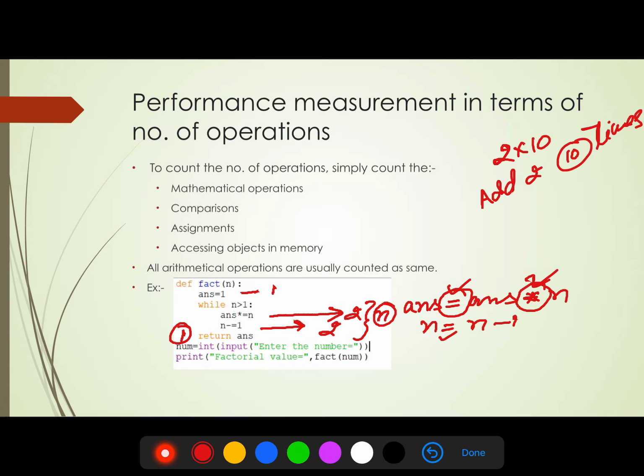Each of them will run n times. So how many steps are required to run this program? Suppose we consider these as a single statement, so it will take 2n plus 1, and this one is for the return statement.